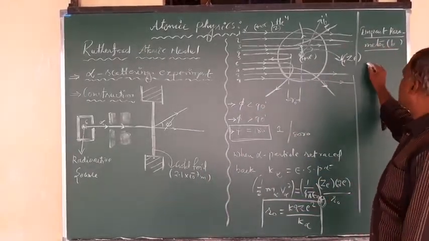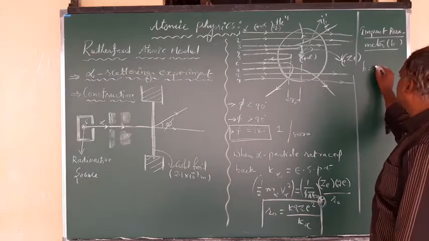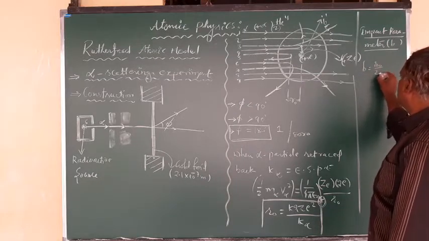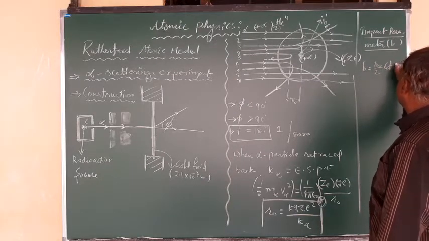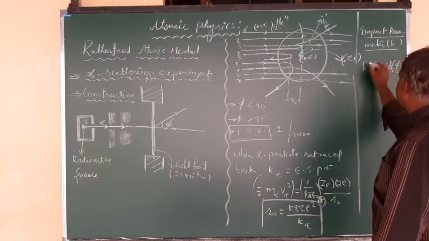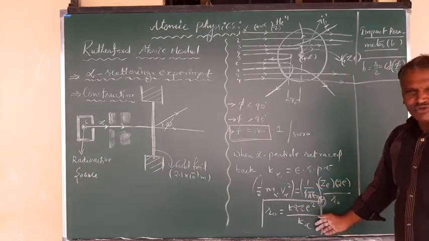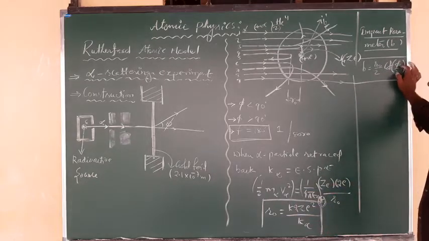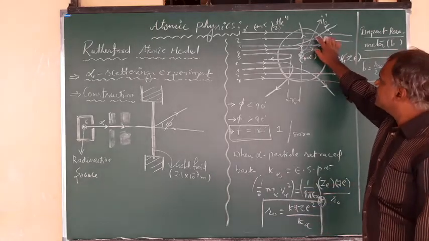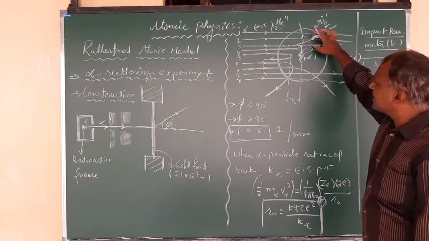The impact parameter is given by b is equal to r naught by 2 into cot of phi by 2. Here r naught is a constant that we can calculate using this equation, and phi is the scattering angle, which is different for each scattered alpha particle.